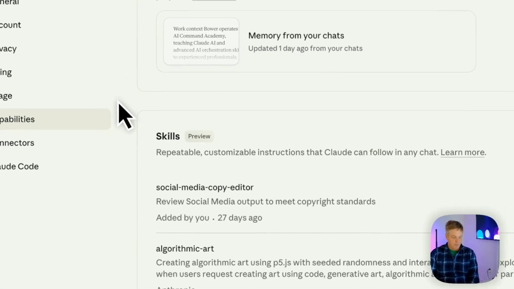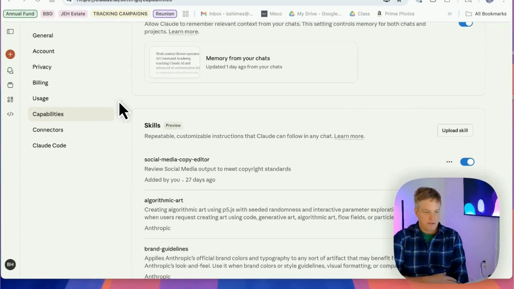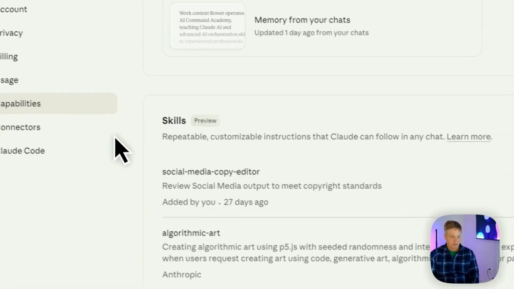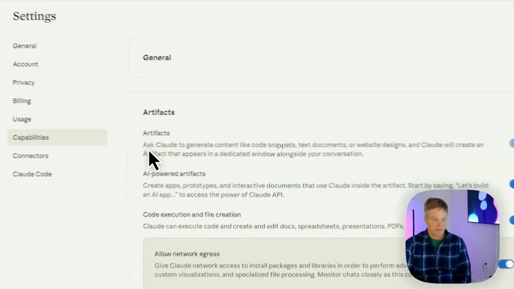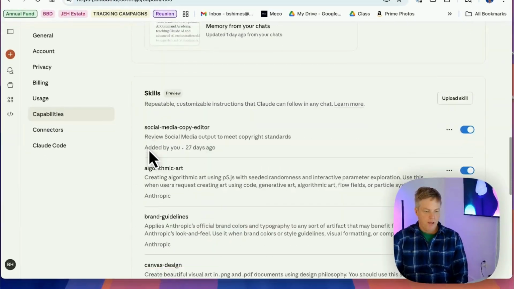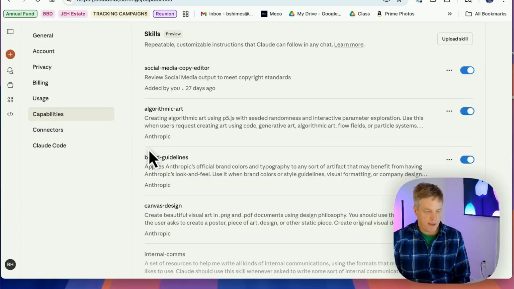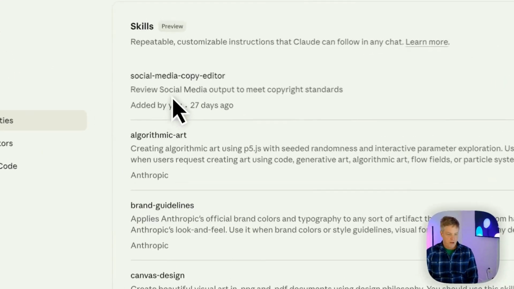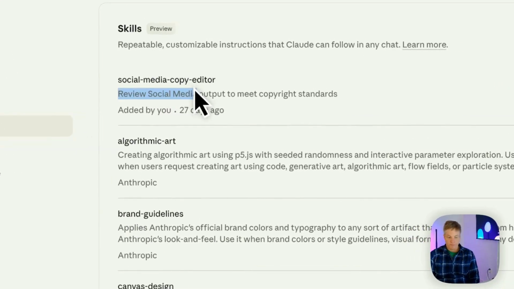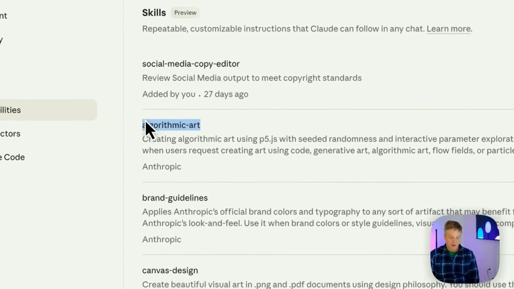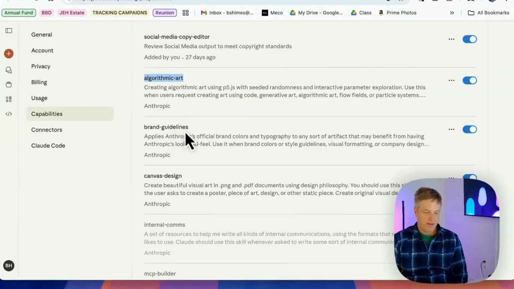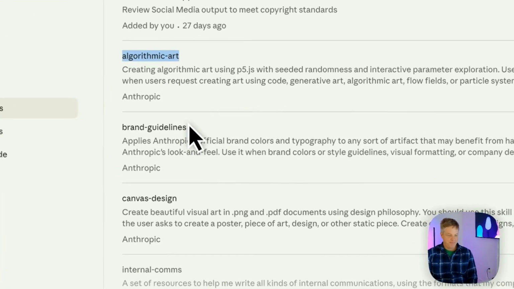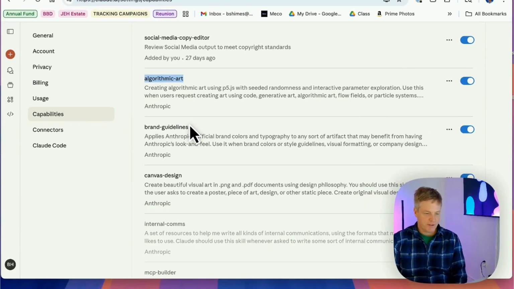This is the browser, just the browser instance of Claude. And I've opened up my settings, and it's under this capabilities. So if you scroll down here, we're starting at the top, scroll down, you'll see there's a skills section. And there are some pre-made skills that you should definitely try out. So you can see here, social media copy editor, just like I was saying, algorithmic art, which is really fun to play around with if you're bored, want to explore.